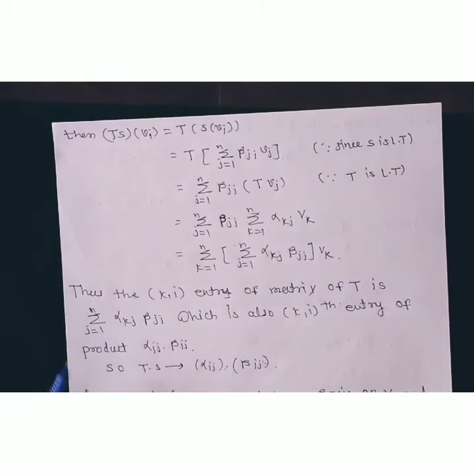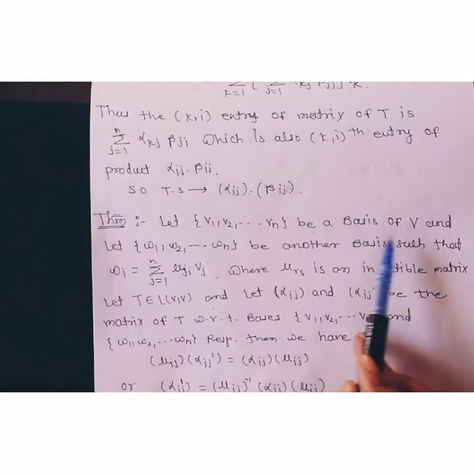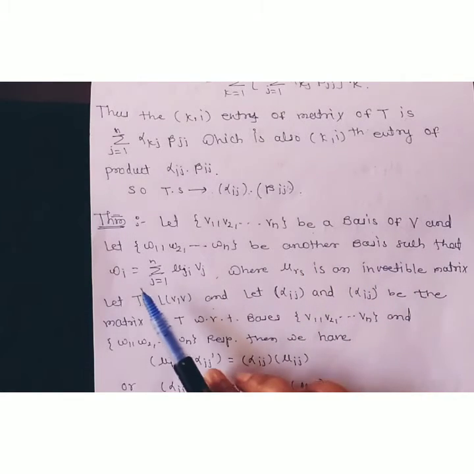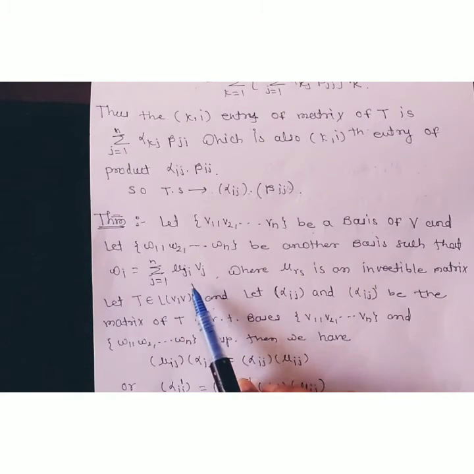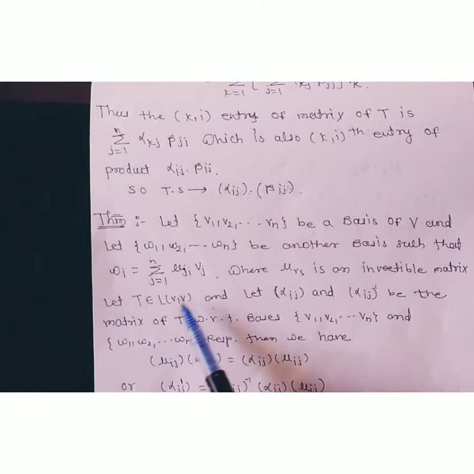Now the next theorem. Let V1, V2, ..., Vn be a basis of V and let W1, W2, ..., Wn be another basis such that Wi is equal to the summation j running from 1 to n of mu ji vj, where mu ij is an invertible matrix, and let T belong to L(V, V), and let alpha ij and alpha ij dash be the matrices of T with respect to the bases V1, V2, ..., Vn and W1, W2, ..., Wn respectively.